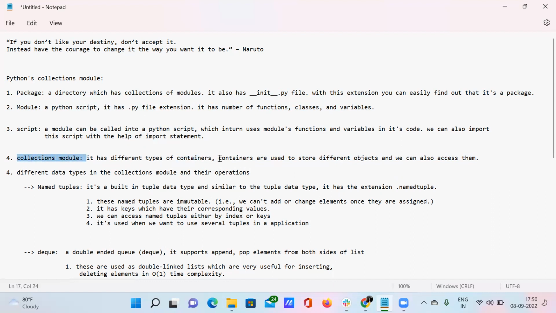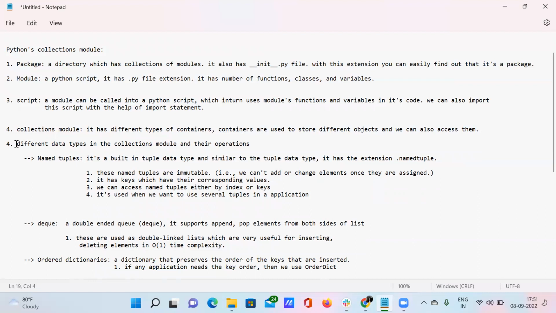See here, inside this collections module, why are we collecting different types of containers? Because we want to store different kinds of objects. And inside this collections module we can also access different types of objects using these containers, right? Don't worry, I'll definitely give a practical example for each of these. And finally, I want to explain what the different data types present in this collections module are, and what the functionalities of these different data types are.